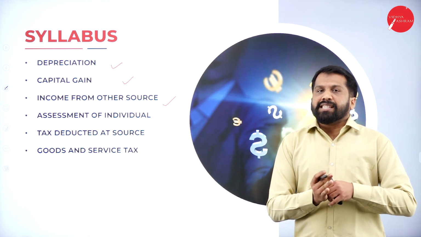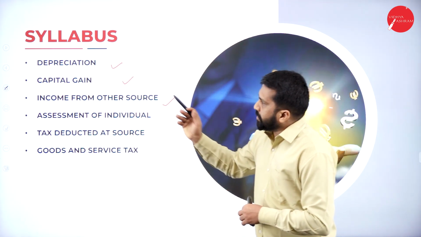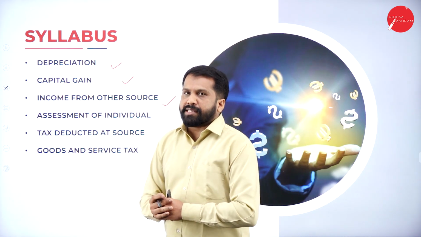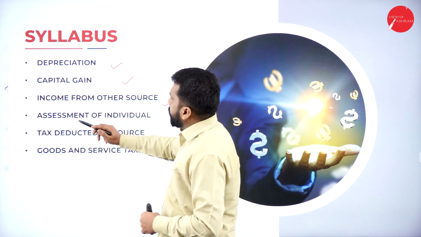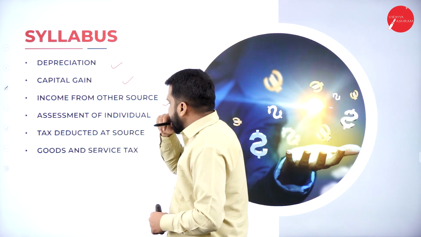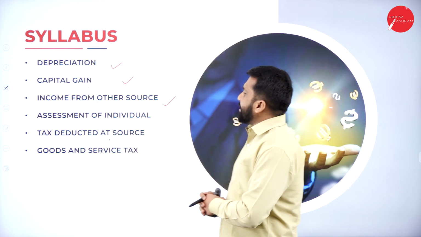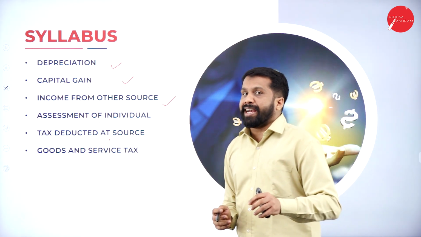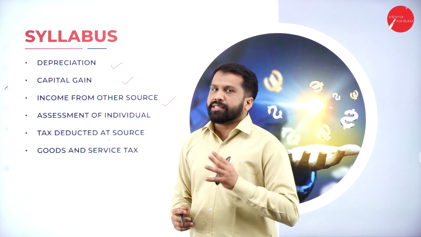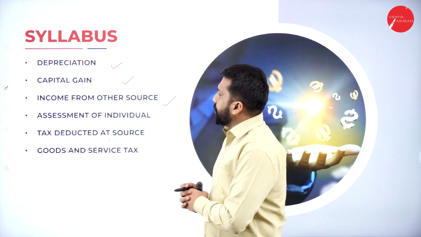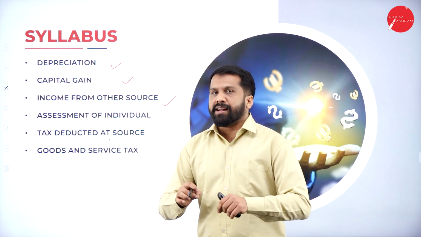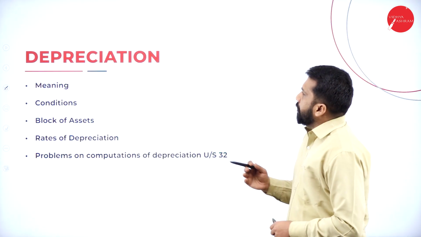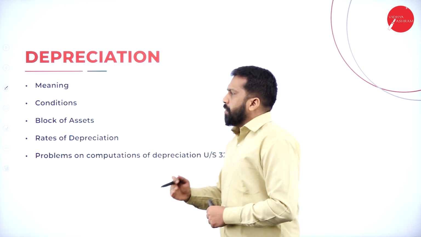These are the things we are going to discuss in your coming classes: depreciation, capital gain, income from other source, assessment of individual, tax deducted at source, and finally goods and service tax. So these are the topics we are going to discuss for the current semester. First we'll go one by one, topic wise.